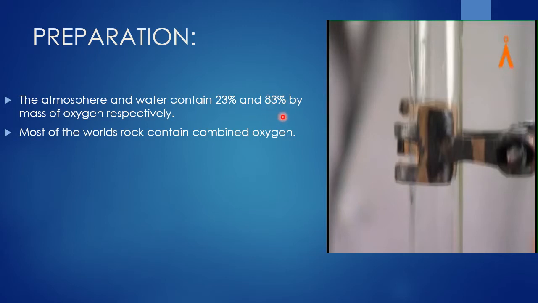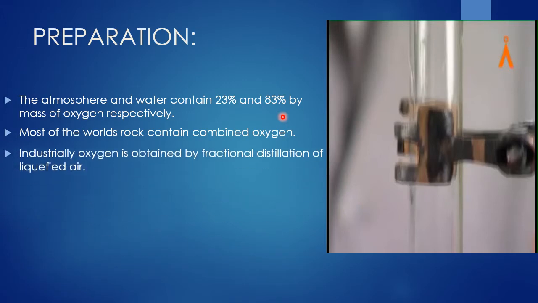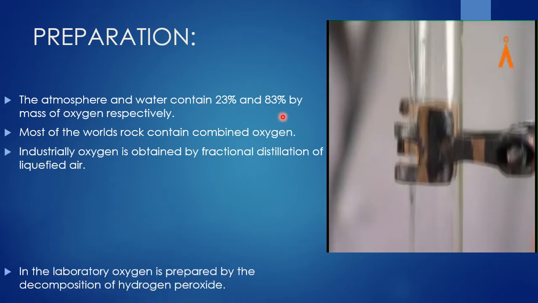Most of the world's rocks contain combined oxygen, for example calcium carbonate rock or magnesium carbonate rock. Industrially, oxygen is obtained by fractional distillation of liquefied air containing nitrogen and oxygen, as well as helium, neon, argon and other noble gases. When we do the fractional distillation of this liquefied air, we are able to separate the oxygen.